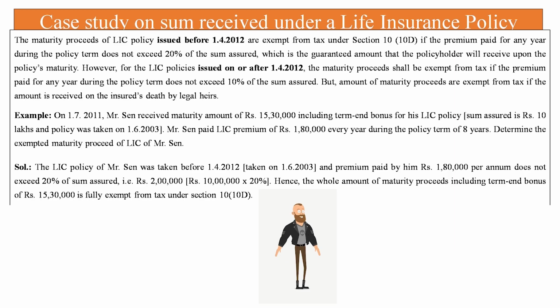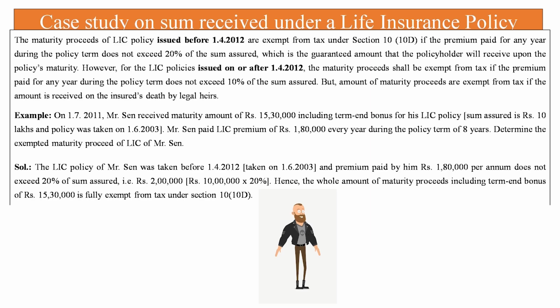In case of a policy issued after 1st April, the premium paid should not exceed 10% of the sum assured, and in that case the maturity proceeds will be exempted. Here is an example: on 1st June 2021, Mr. Sen received maturity of rupees 15,30,000 in retirement bonus from his LIC policy, sum assured 10 lakh, and the policy was taken on 1st June 2003. So it was taken before 1st April 2012.